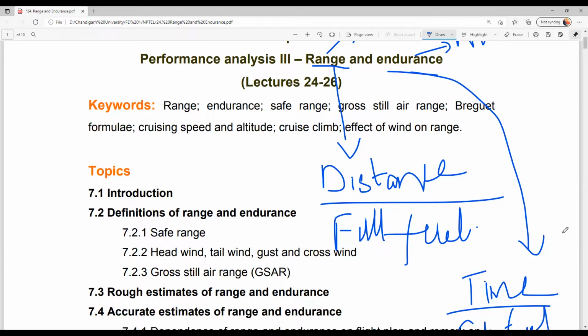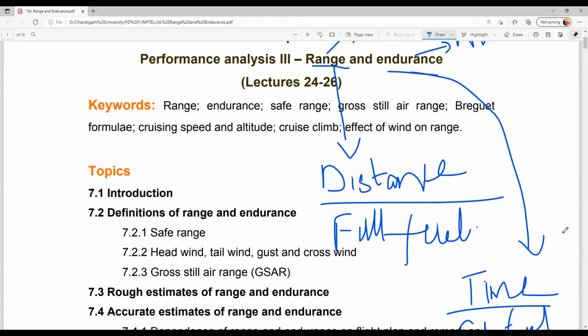If you are not worrying about the distance, but thinking about how much time I can travel with my car with full fuel, that is called the endurance of your car. Similarly for your aircraft. Here we are going to see some additional factors about range and endurance, and also we will be solving a problem.